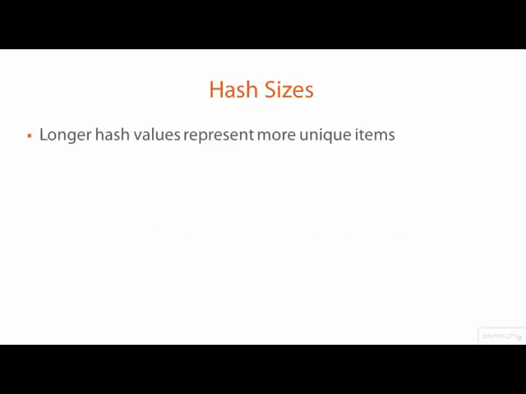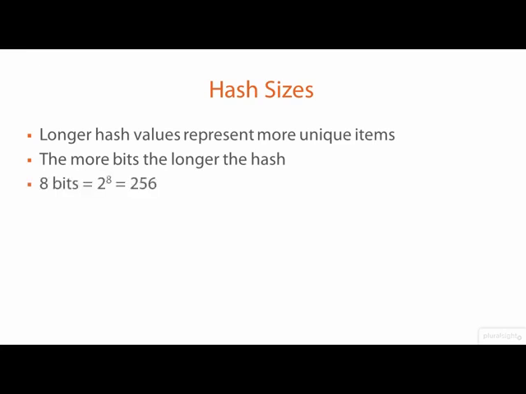The hash size of a hash value determines how many different numerical values can be represented by the hash value. The more bits there are in a hash value, the more unique items of digital information that can be represented by the hash value. You're probably familiar with the idea that an 8-bit integer can store 2 to the 8th power, or 256 different numerical values, specifically representing the values 0 through 255.